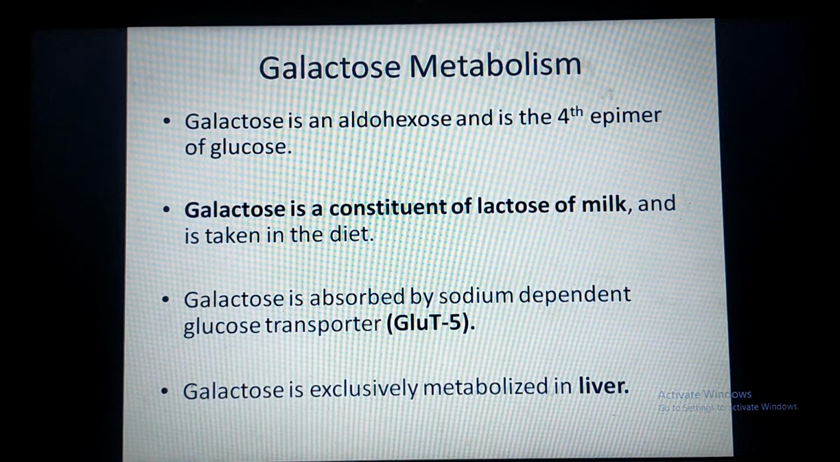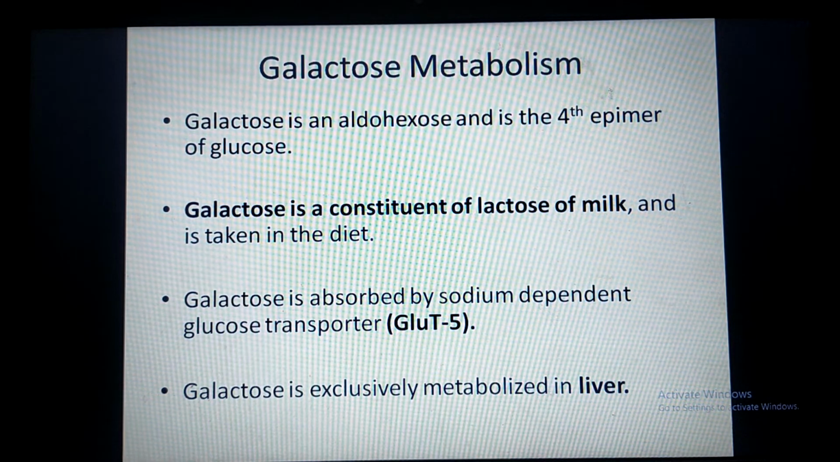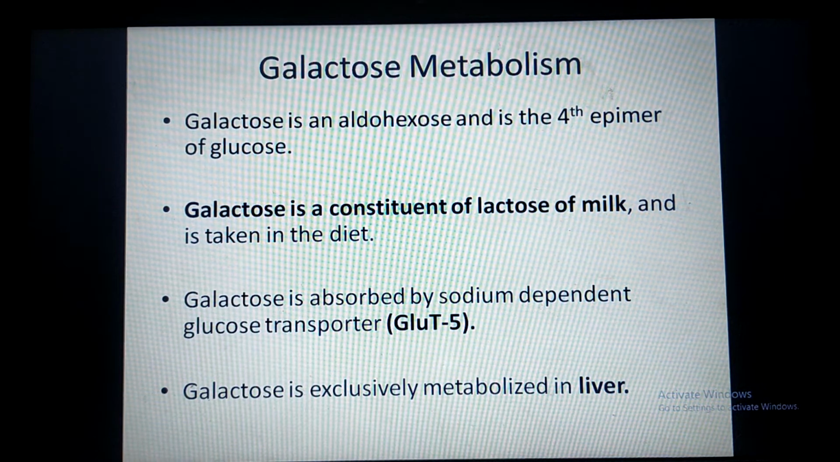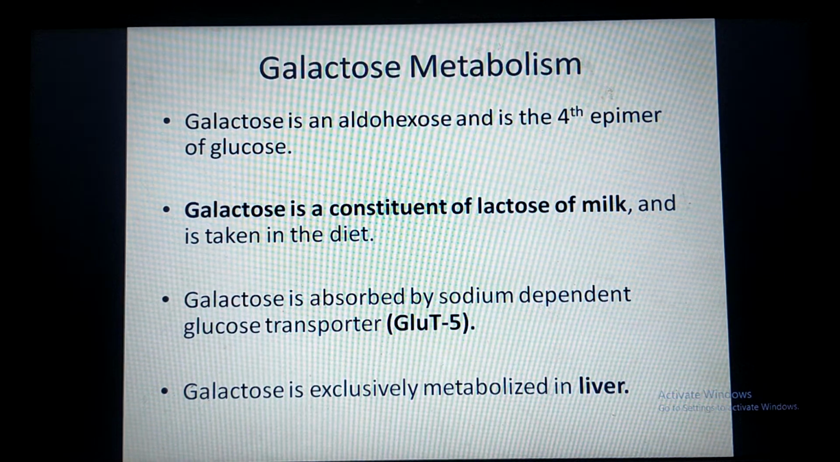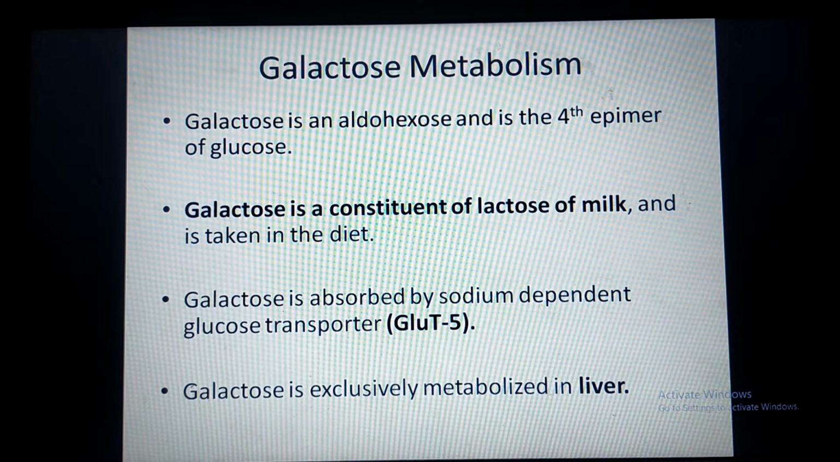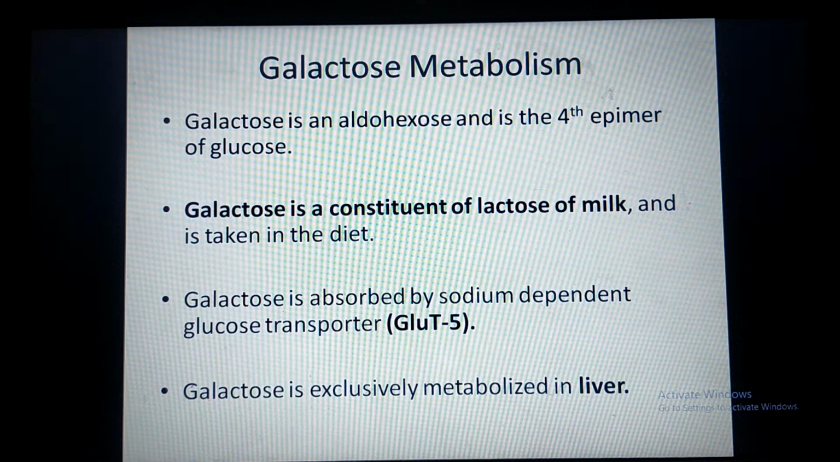What is galactose? Galactose is a monosaccharide, an aldohexose sugar, and it is the fourth epimer of glucose. This galactose is present in milk in the form of lactose, and it is absorbed from the small intestine with the help of sodium dependent glucose transporter 5 or GLUT5. In our body, galactose is exclusively metabolized in the liver.